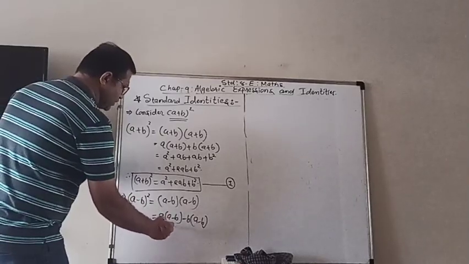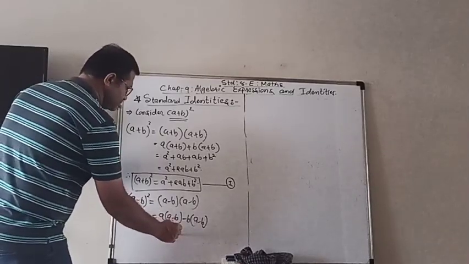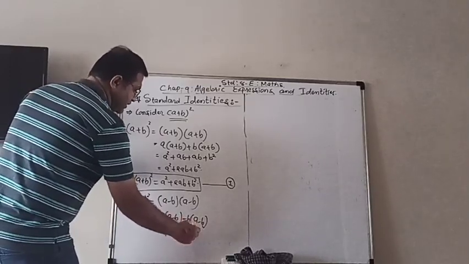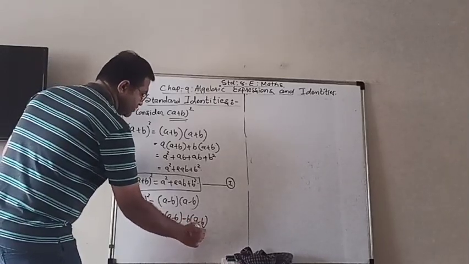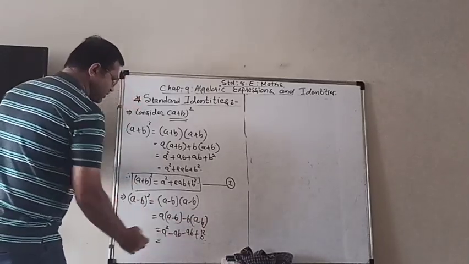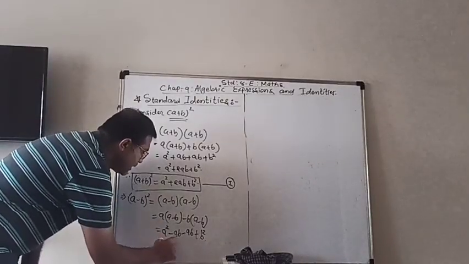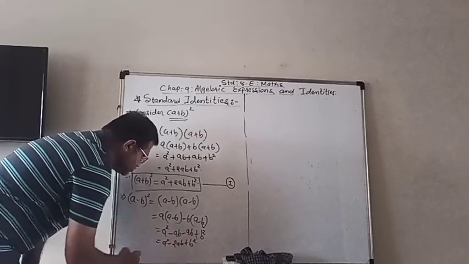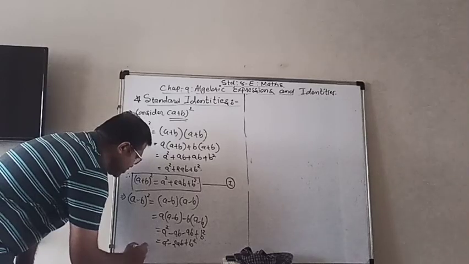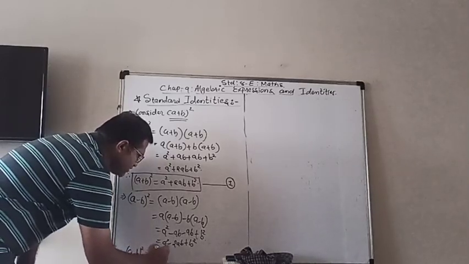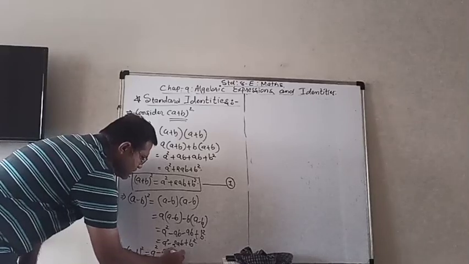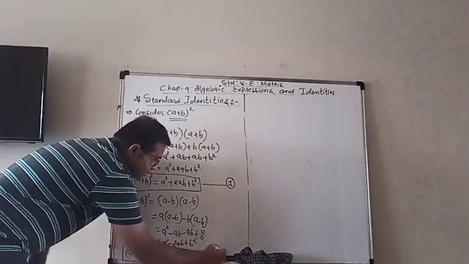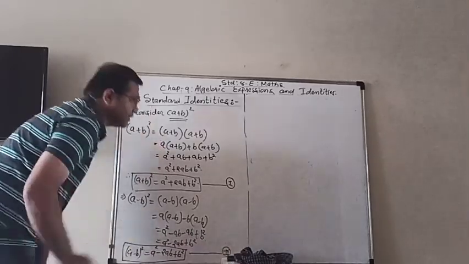A into a is a square minus ab, minus b into a is also minus ab, and minus b into minus b is plus b square. So we get a square minus ab minus ab, which is minus 2ab, plus b square. So what did we get? A minus b whole square is equal to a square minus 2ab plus b square. So that is our second identity.